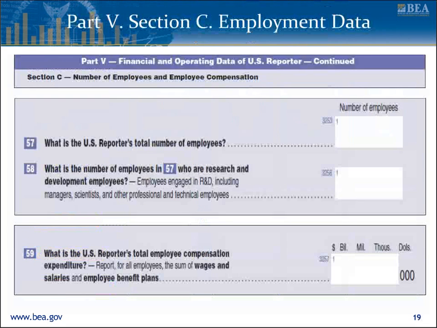Section C of Part 5 covers employment items. Report the number of U.S. employees on the payroll at the end of fiscal year 2014, including part-time employees, but excluding temporary and contract employees not included on your payroll records. If the number of employees at the end of fiscal year 2014 was unusually high or low due to temporary factors, enter the number of employees that reflects normal operations.